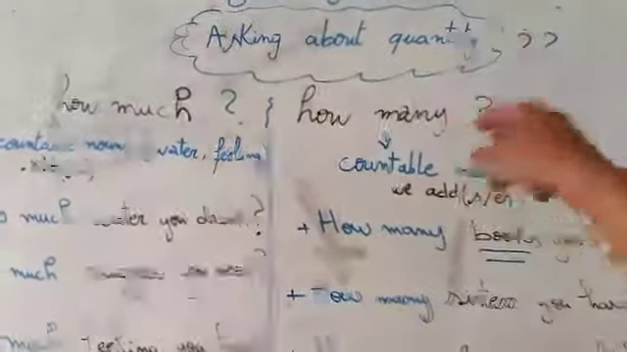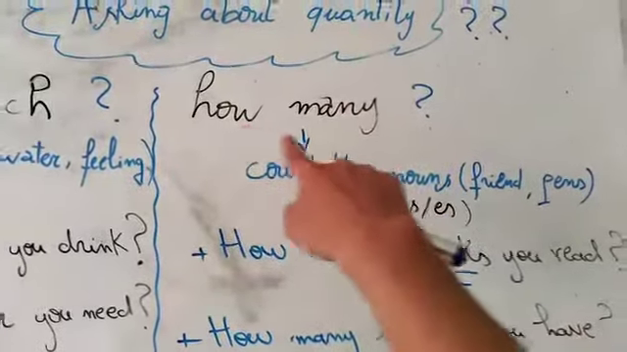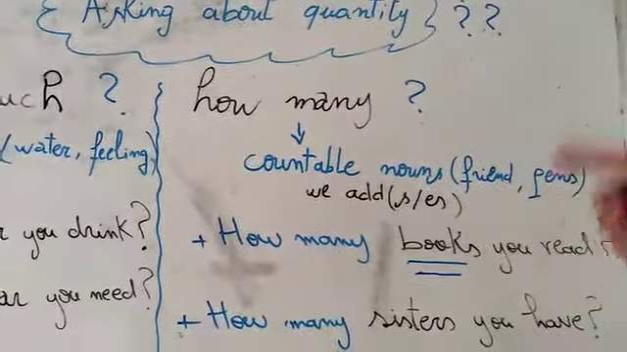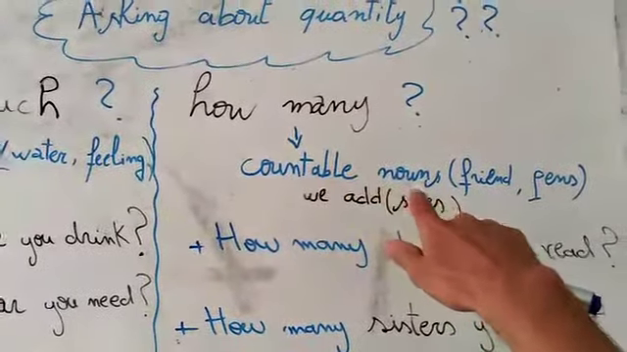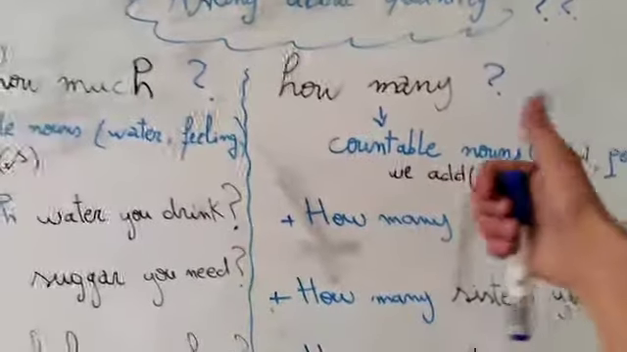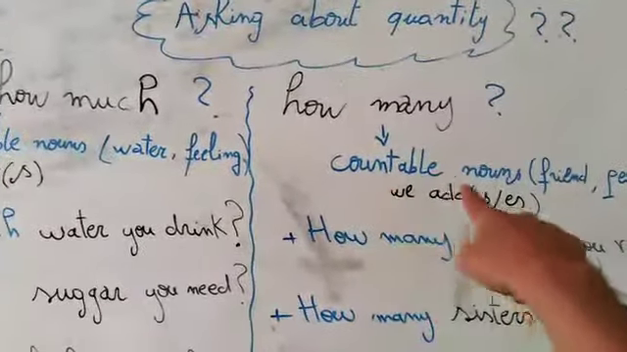For how many, we use it for what? For countable nouns. So when we have countable nouns, we use what? We use how many. An example of countable nouns, we have friends, pens, etc. For countable nouns, we have talked about this. We add what? We add S or ES. We can count countable nouns.